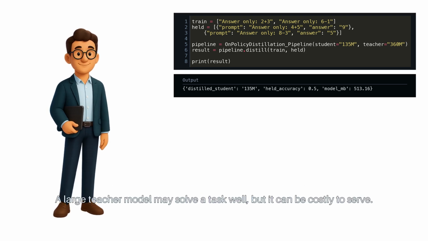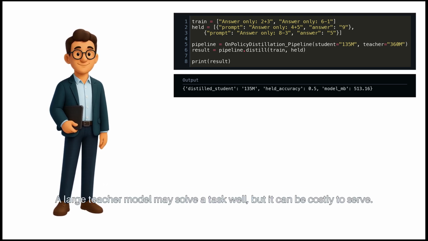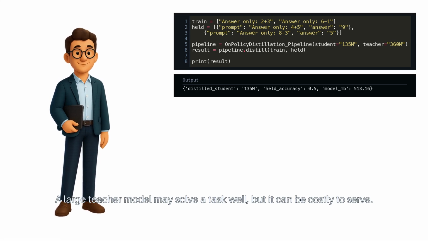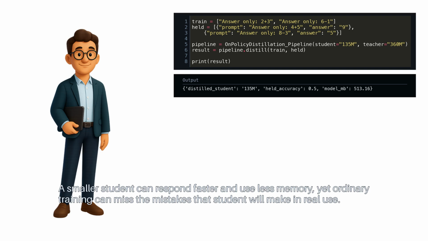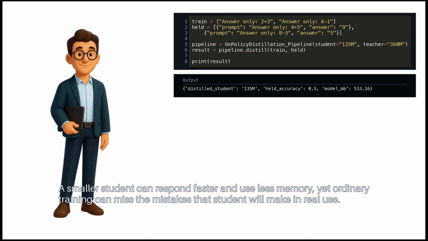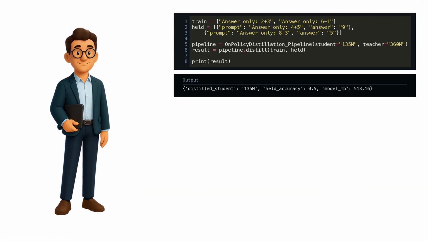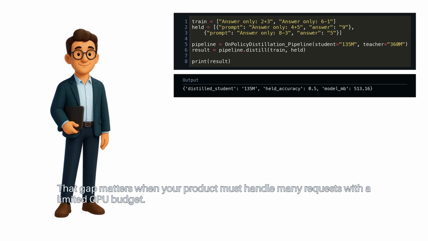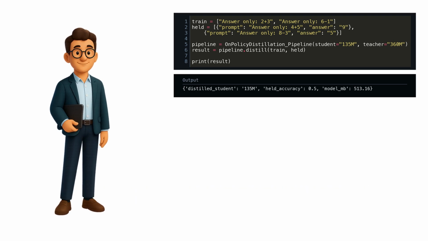A large teacher model may solve a task well, but it can be costly to serve. A smaller student can respond faster and use less memory. Yet ordinary training can miss the mistakes that student will make in real use. That gap matters when your product must handle many requests with a limited GPU budget.